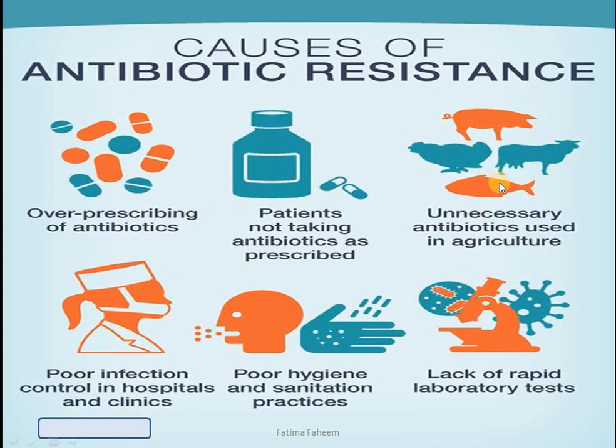In agriculture and farming, for instance in poultry or fishing, or in agriculture where crops are being grown, sometimes antibiotics are used. Now we are consuming these animals which are being given these antibiotics.